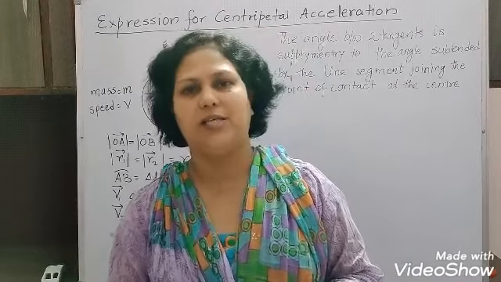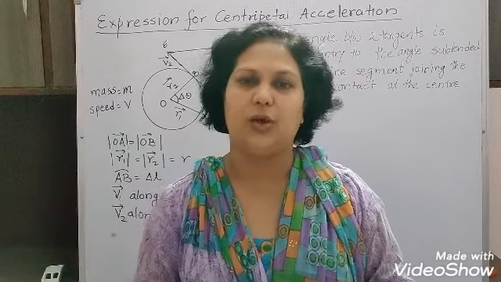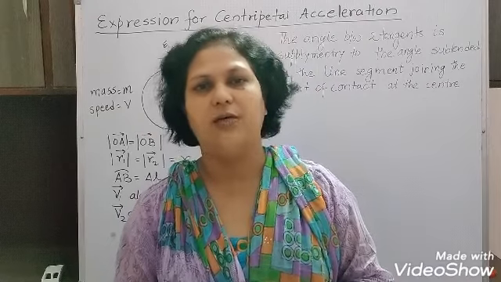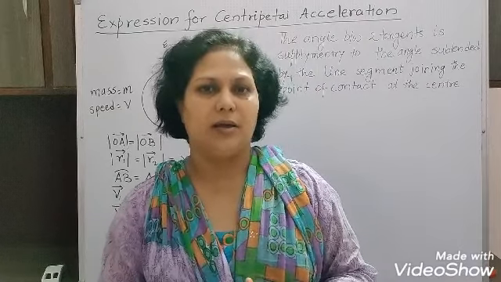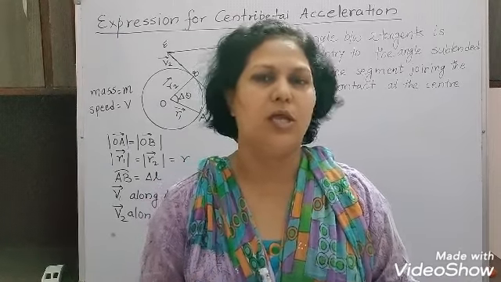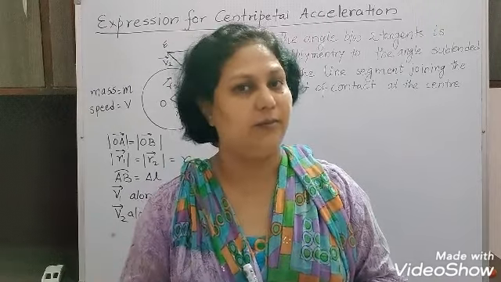But this acceleration will be constant because all the time the direction of the velocity will be along the tangent at that point. So this motion, uniform circular motion, can be called uniformly accelerated motion.